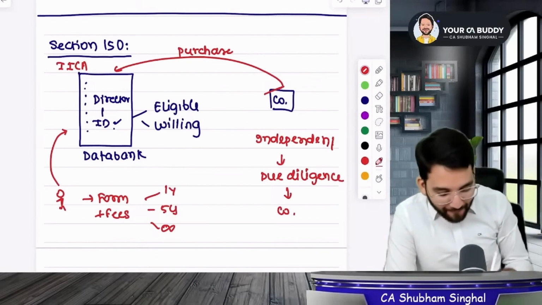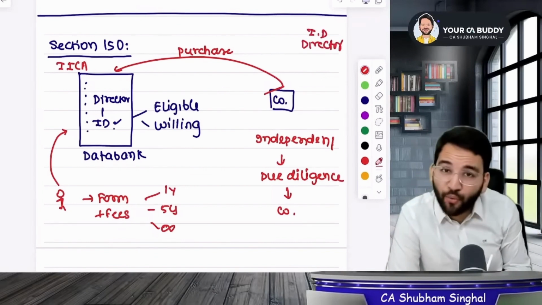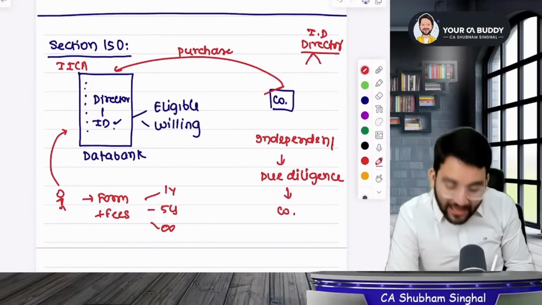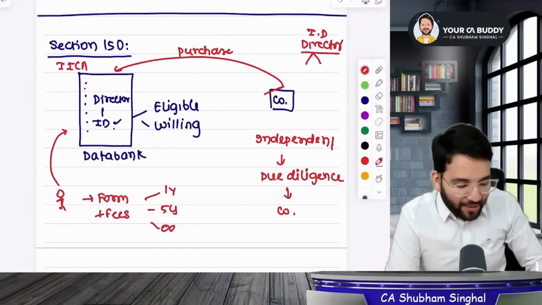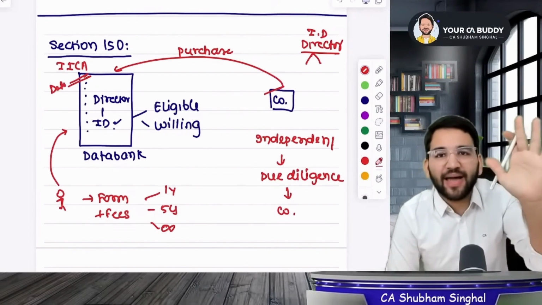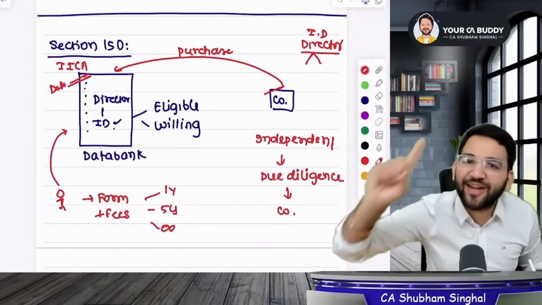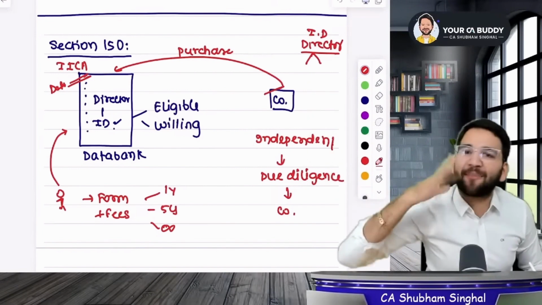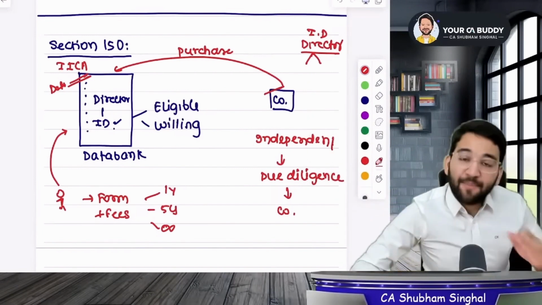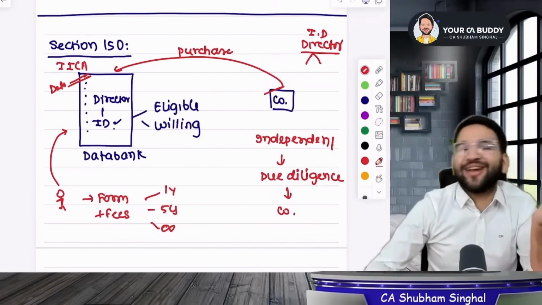If you want to be appointed as a director anywhere in any company or as an independent director, before being appointed and after being appointed, your name should be in this database forever. Her name won't be removed from the data if she becomes an independent director somewhere. If you are an independent director anywhere or want to become one, your name should be in the list. Any person who is already an independent director or willing to be appointed as an independent director.